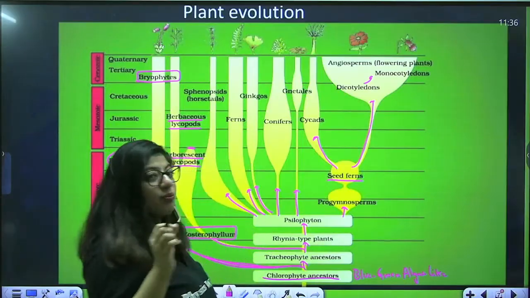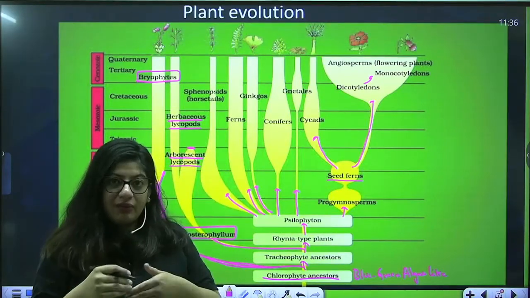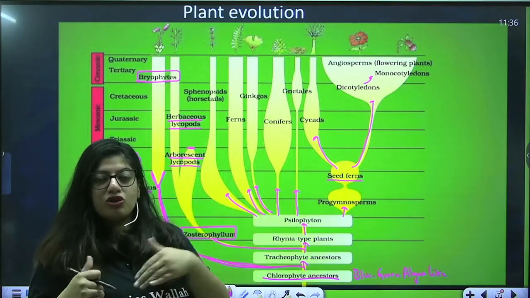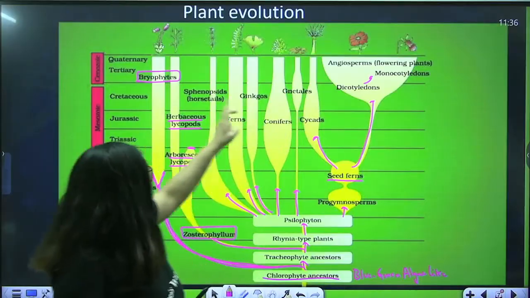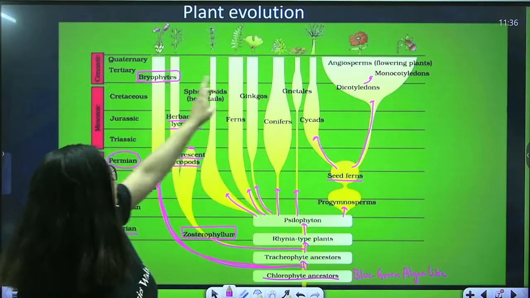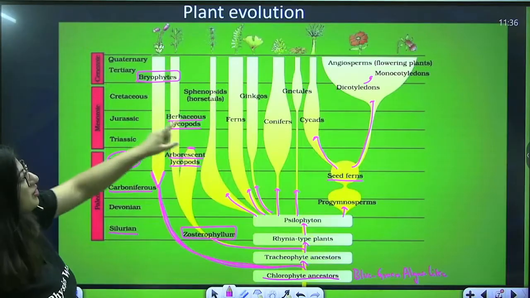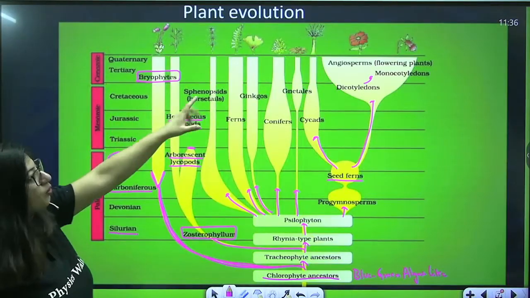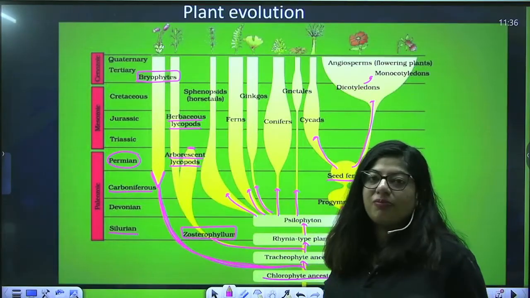So that's why in botany you say monocots are more advanced, because first dicot came and then came the monocots. So that means monocots are more evolved than the dicot. Dicot came in tertiary and monocot came in quaternary, right? Or sorry, dicot came in Cretaceous and monocot came in tertiary. In quaternary you can see them all. Fine. So this is how the evolution of plants took place.